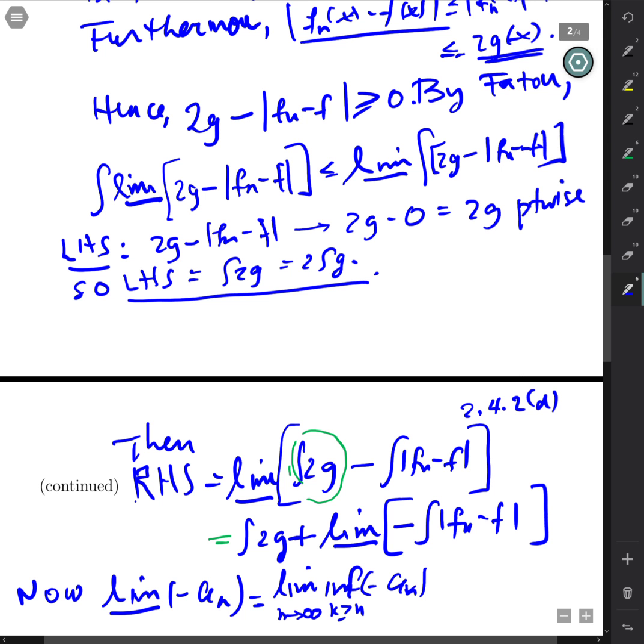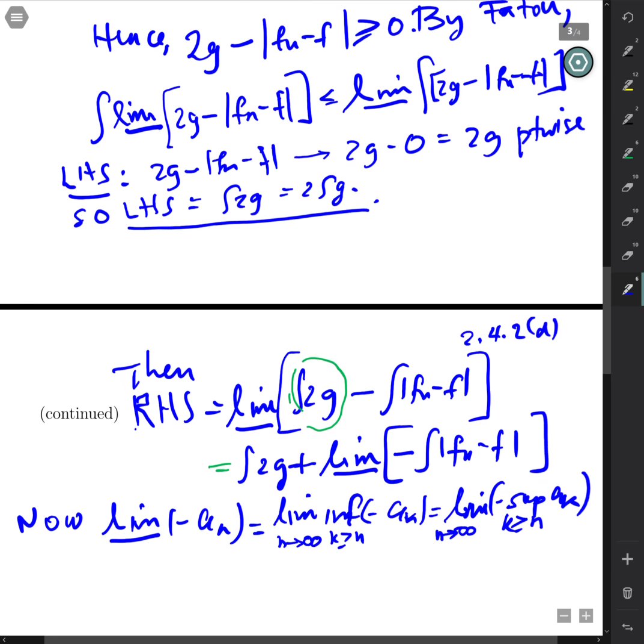Okay, so we know it as this guy, but the infimum of the negative of a sequence is minus the supremum of that sequence. So I'm hoping that you saw that before. Those of you who had 531 from me saw it. I think you actually had to do that as a problem. In fact, I think you had to do this whole expression here of the lim inf of a negative or lim sup of a negative.